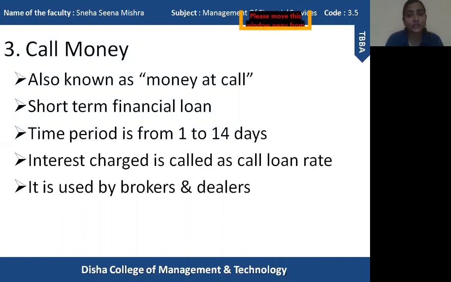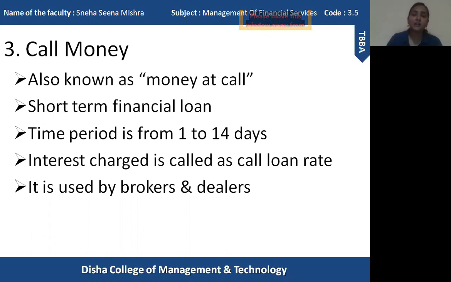As I have already said, call money market or call money does not have any brokers. So these brokers or dealers take call loans for their transactions in the secondary market or stock exchange. Another feature of call money is that it needs to be paid in full. It cannot be repaid in installments. Whenever the lender asks the borrower to pay the money, the total amount needs to be paid at once, and it does not have any maturity time period.